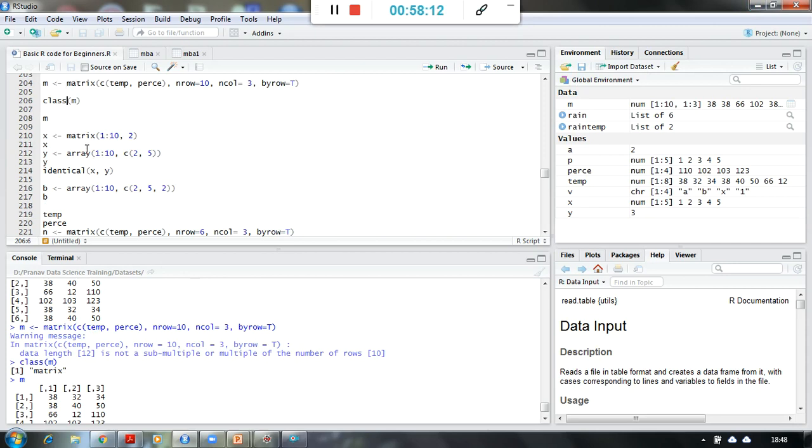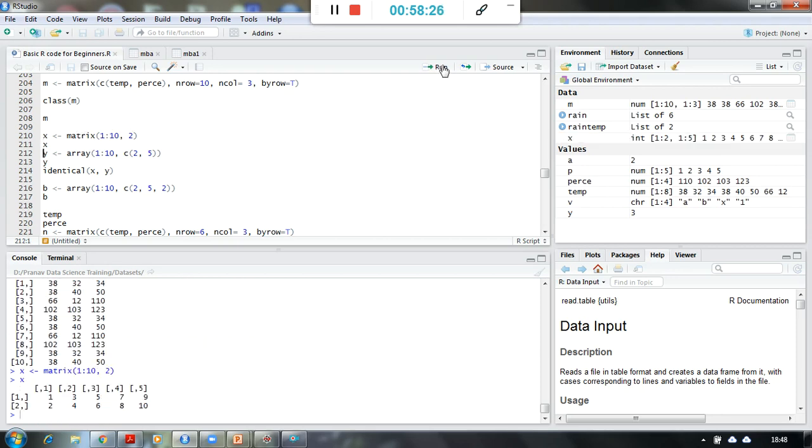Now that's about matrix. There are some more matrix examples I will quickly run through. So for the series 1 to 10, if I want to create a matrix and I say comma 2, what happens is I want 2 rows using these numbers 1 to 10. Whereas when I say array 1 to 10 comma, again here it is vector information. So I am saying I want 2 rows and 5 columns.